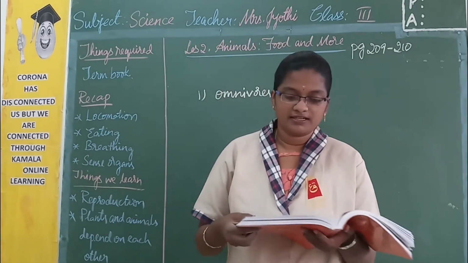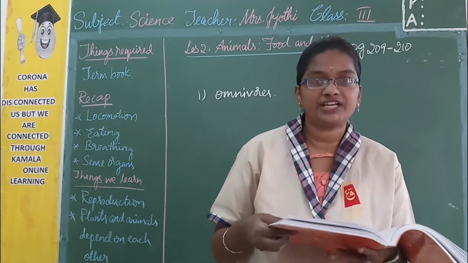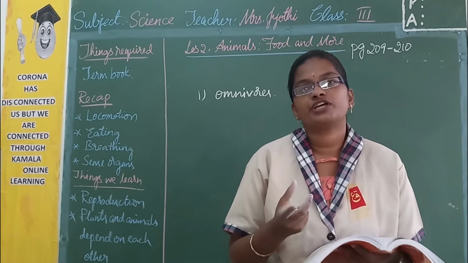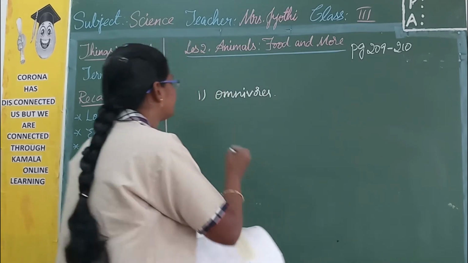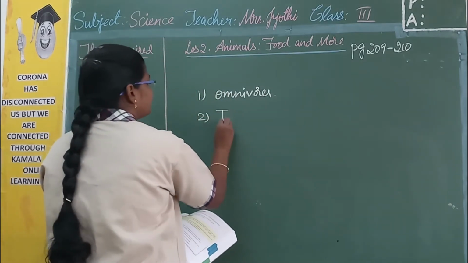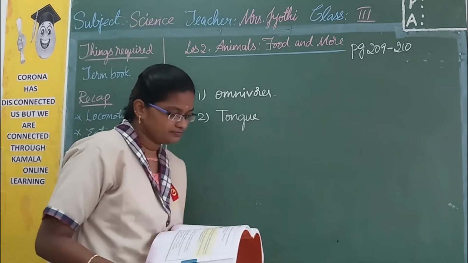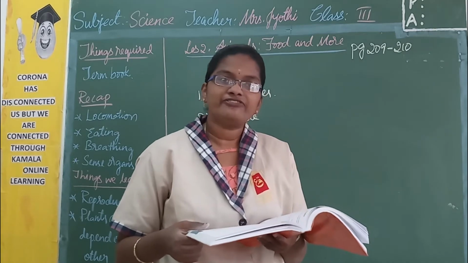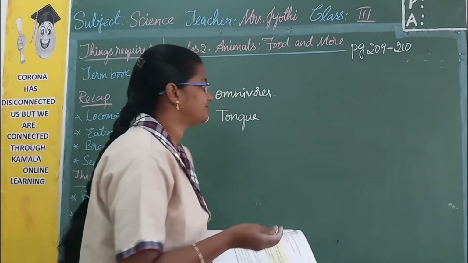Then, skin, tongue, nose help animals to perceive taste. Among these three sense organs, which one helps us to taste? It is the tongue. Next, cats give birth to puppy, calf, kitten. The baby of a cat is called a kitten.